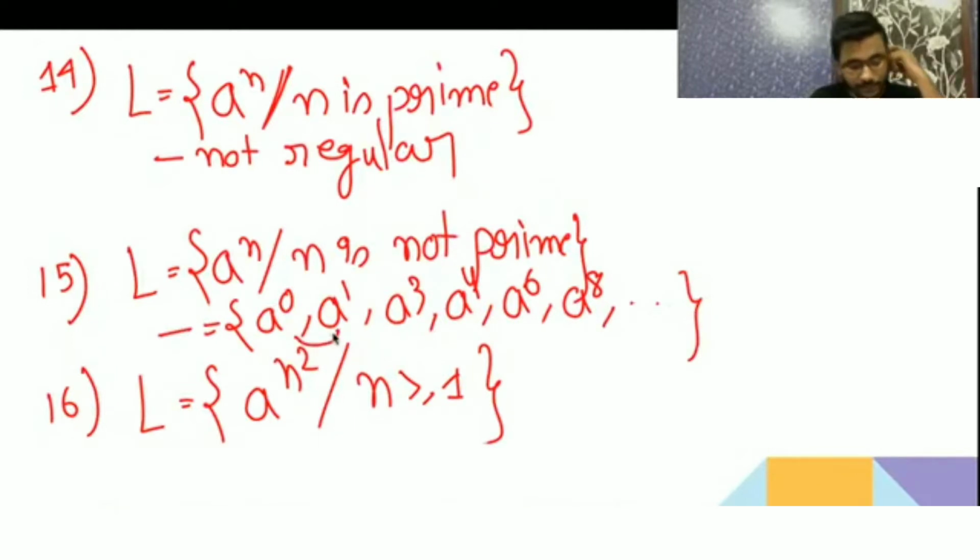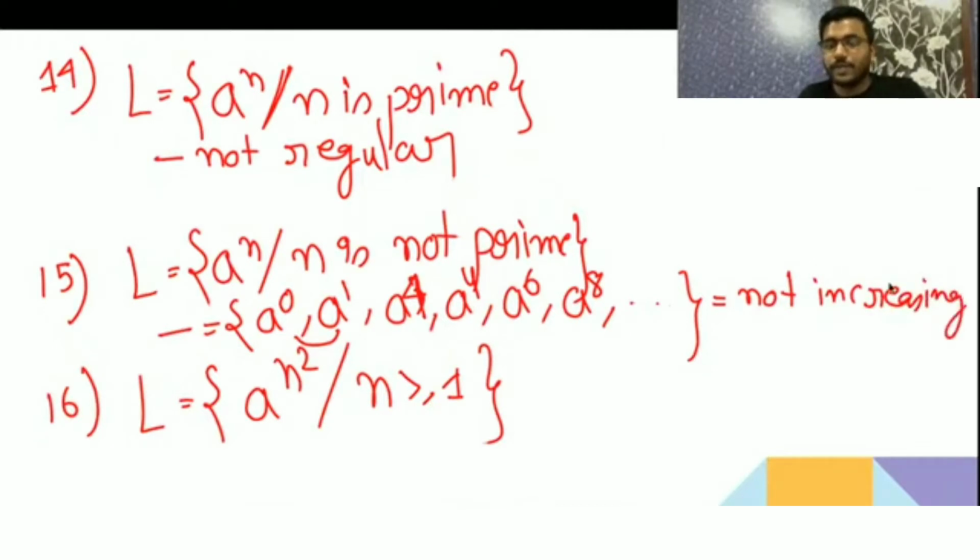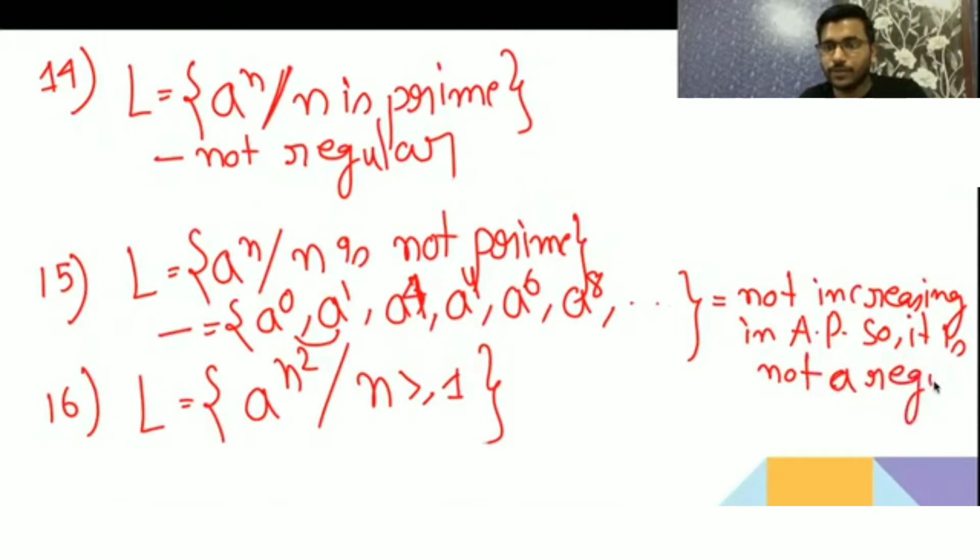The common difference here is 1, here the common difference is 3. Okay, so it is not increasing in arithmetic progression, so it is not a regular language.